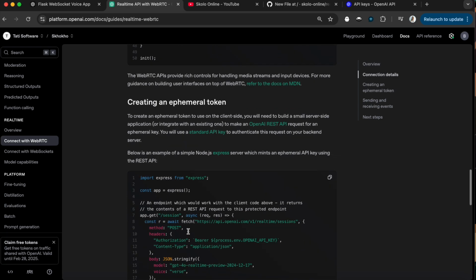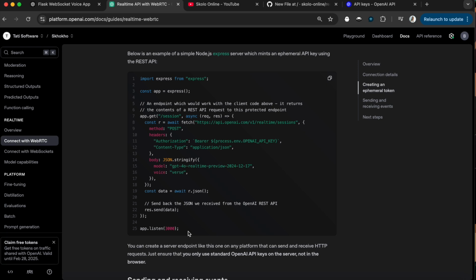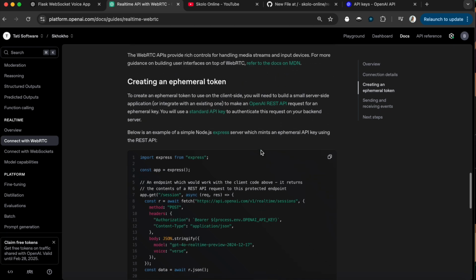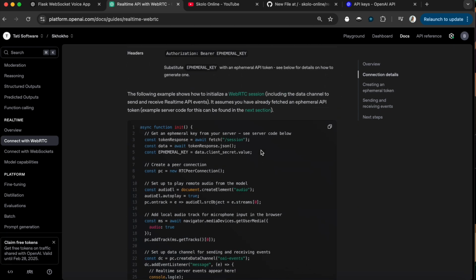Then there is another snippet of the code which is written for Express, and I will explain in a little more detail when we rewrite it for Flask, that you are able to use your actual OpenAI API key to obtain what they call a key that's going to go in here. I think they call it an ephemeral key.